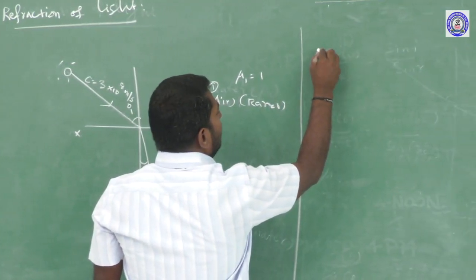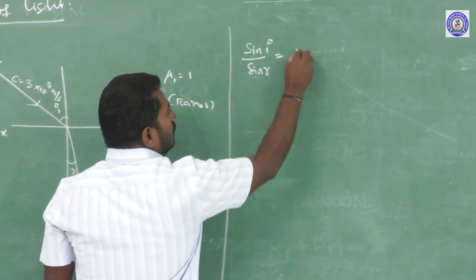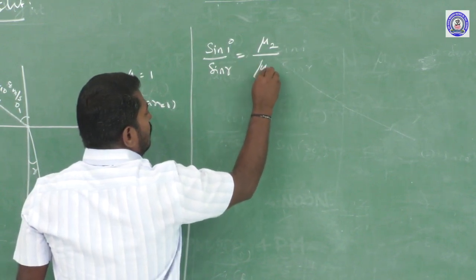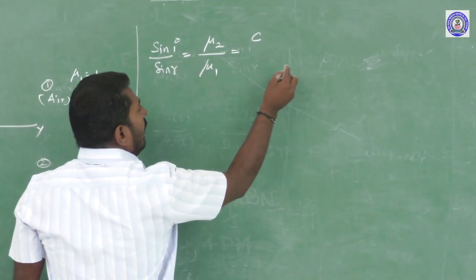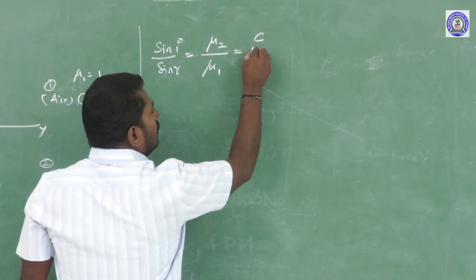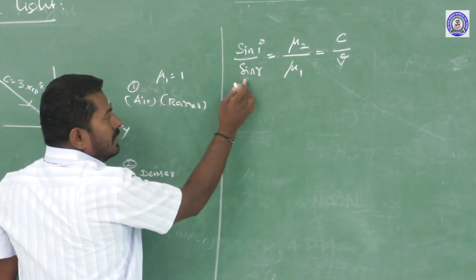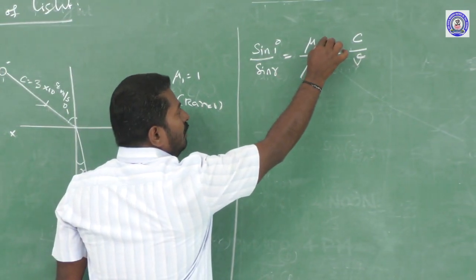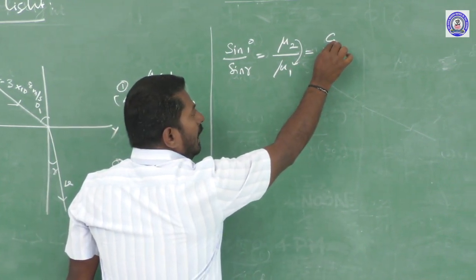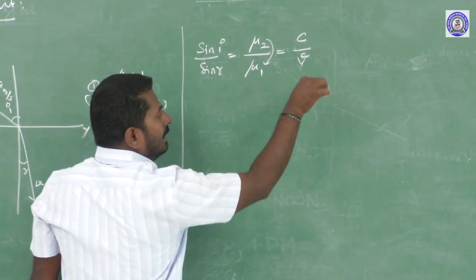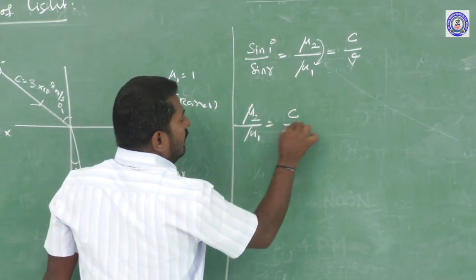According to Snell's law of refraction, sine of the angle of incidence divided by sine of the angle of refraction is equal to the refractive index of the second medium with respect to the first medium, which is equal to the ratio of the speed of light in vacuum, air or free space to the speed of light inside the medium. So mu2 divided by mu1 is equal to c divided by v.